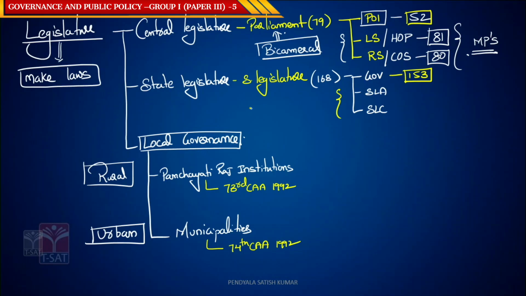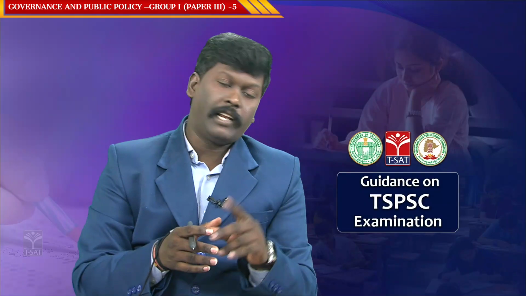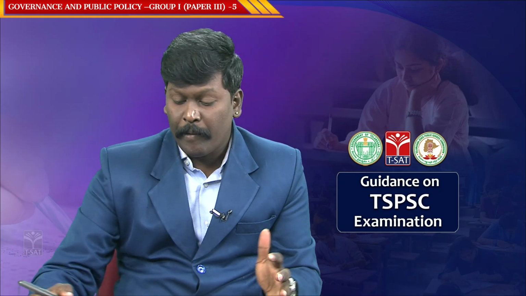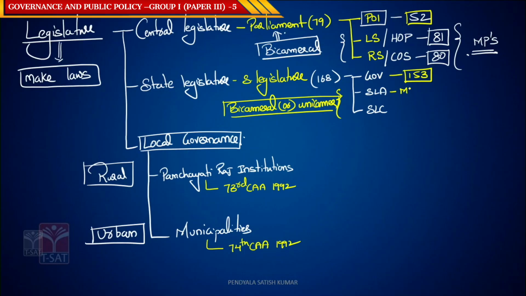Now, unlike Parliament, the state legislature can be bicameral or unicameral. It can be one house or two houses. Important: the members of the assembly are called MLAs. The members of the council are called MLCs.